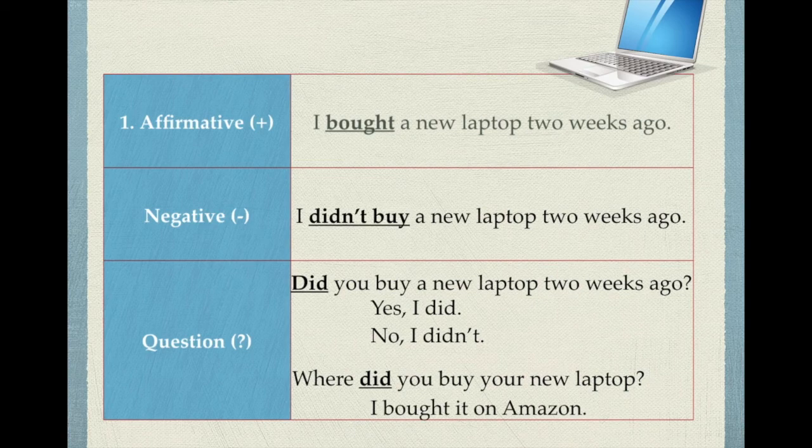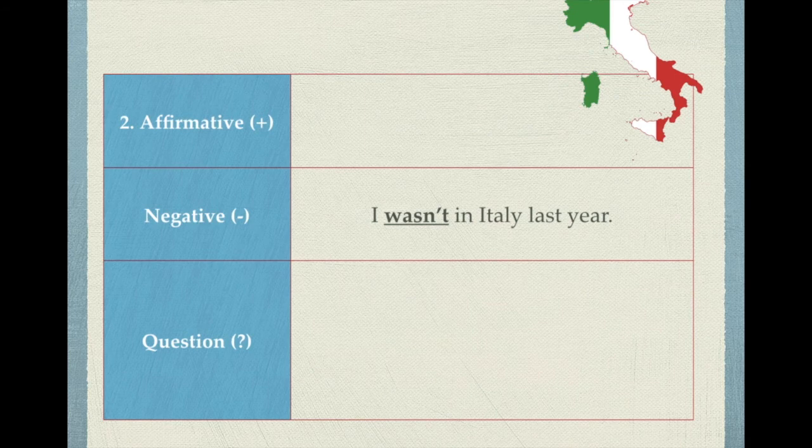Okay, let's do another one. So now we have the negative. I wasn't in Italy last year. So now we're using was, the past of the verb to be. How do you make it affirmative? I was in Italy last year. So I was, negative, I wasn't. How do you make it a question?